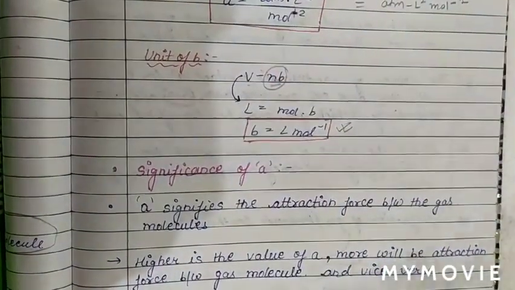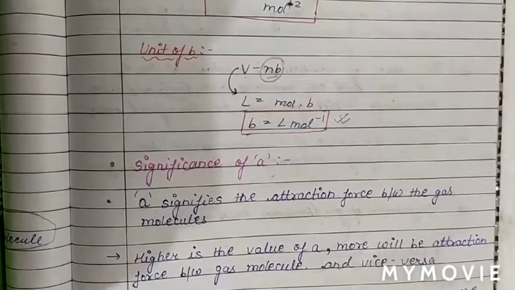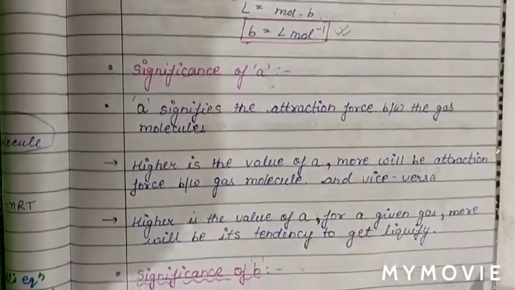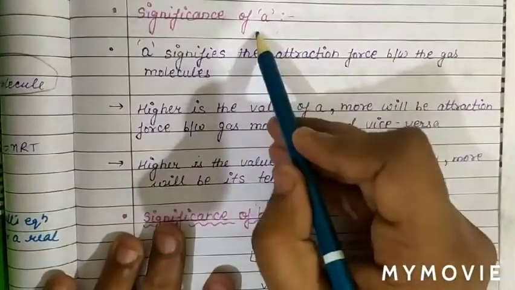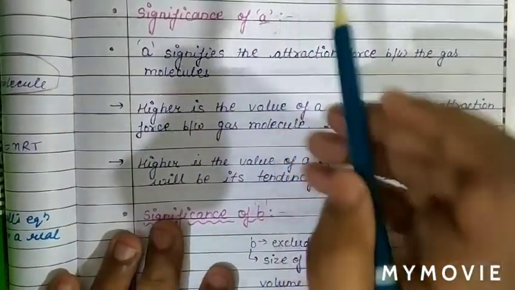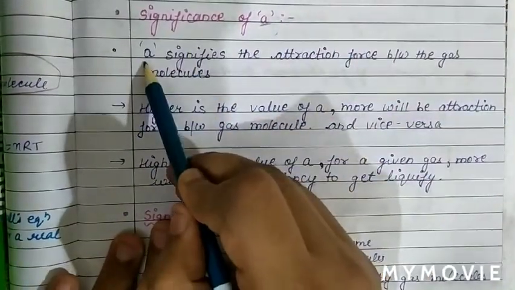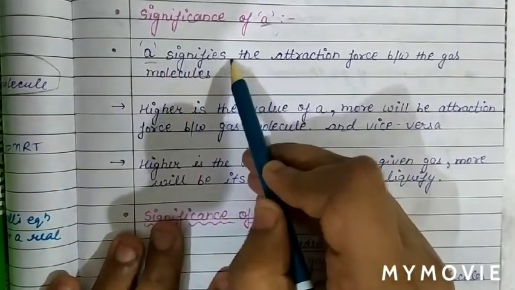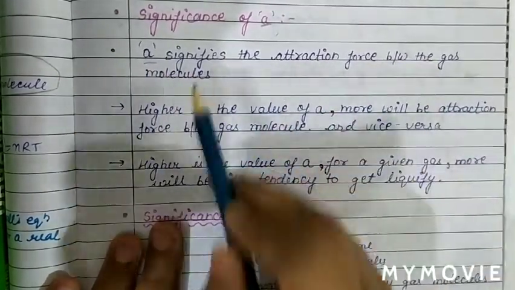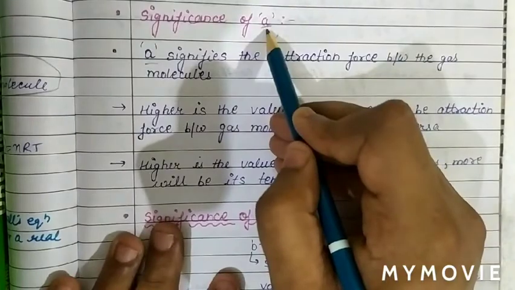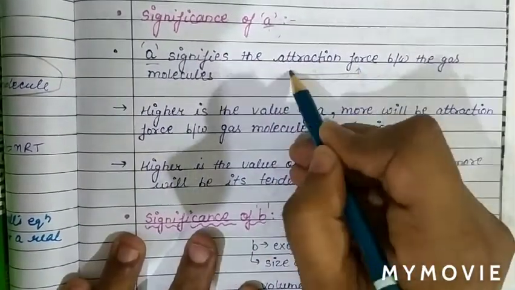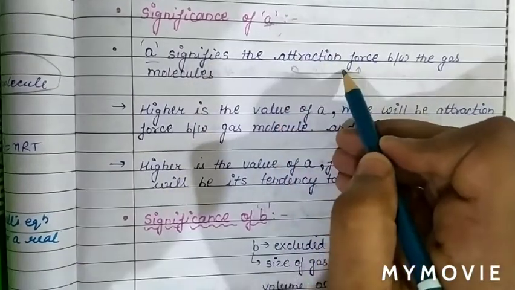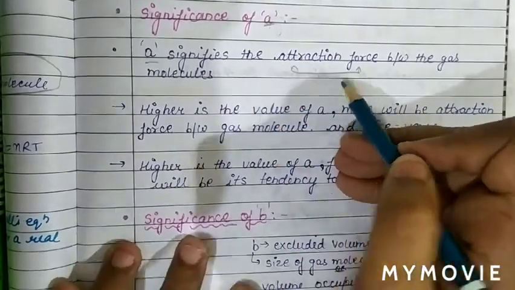Now we'll study the significance of the van der Waals constants. What is the significance of the van der Waals constant a? The van der Waals constant a signifies the force of attraction between gas molecules. So a is a measure of the force of attraction. The higher the value of a, the higher is the force of attraction between gas molecules.